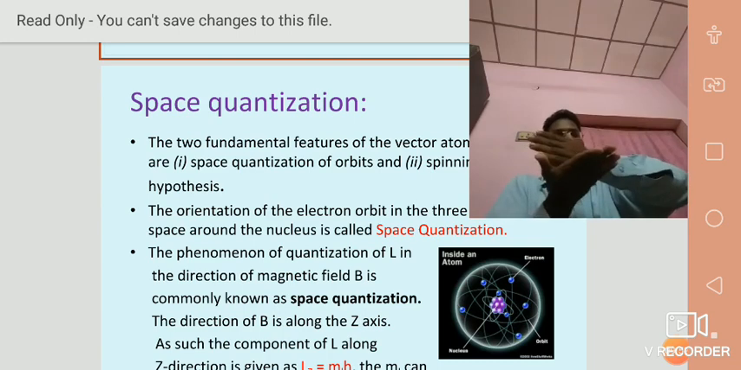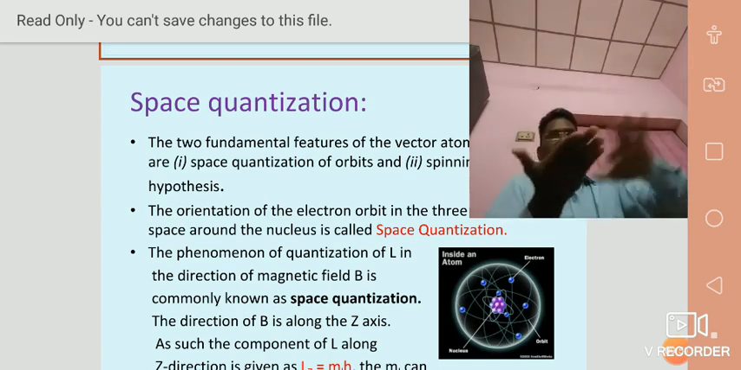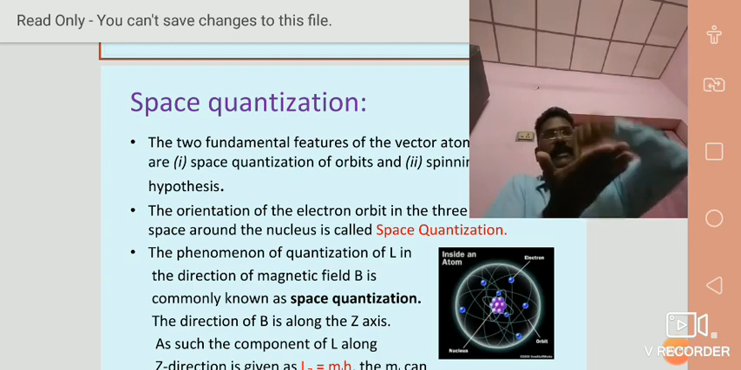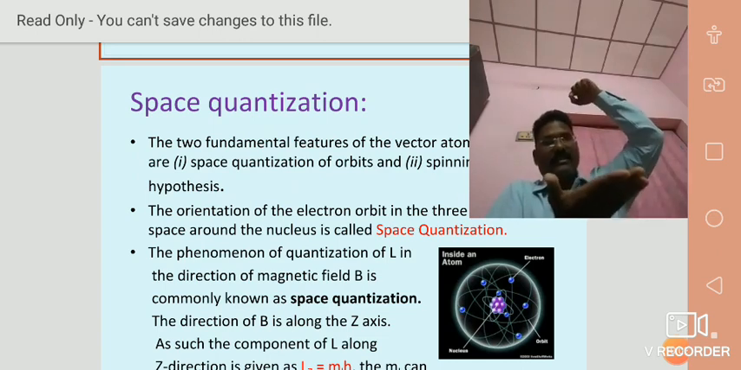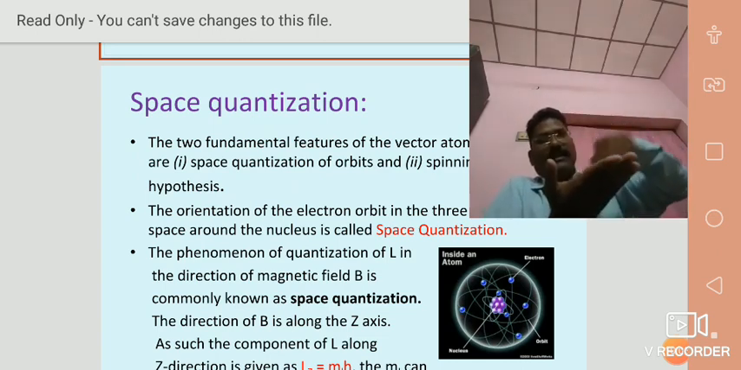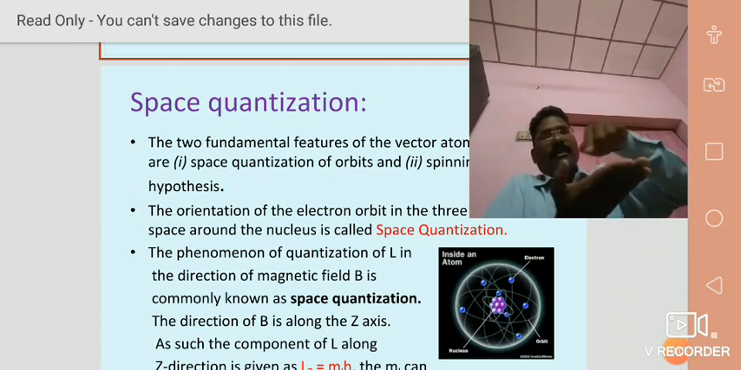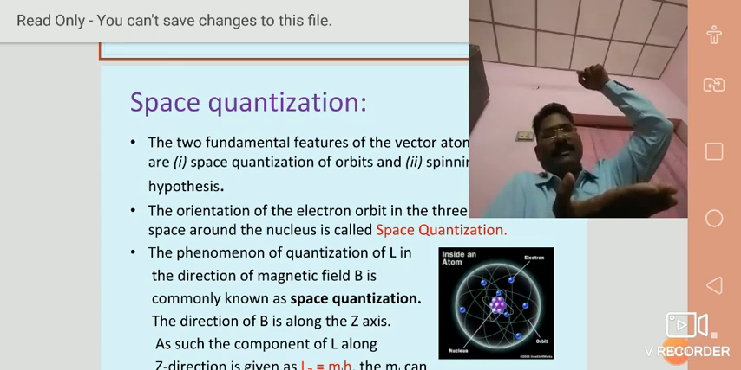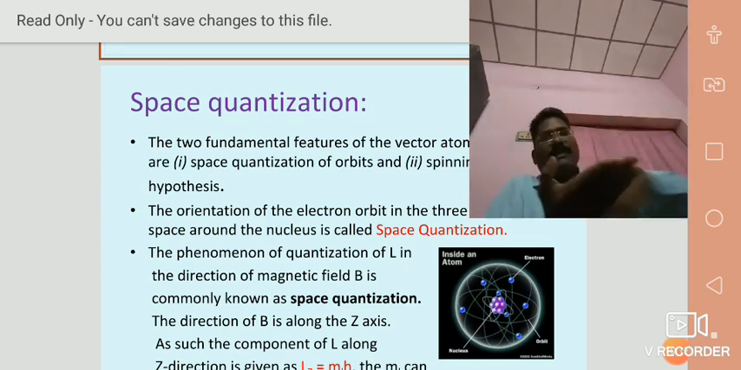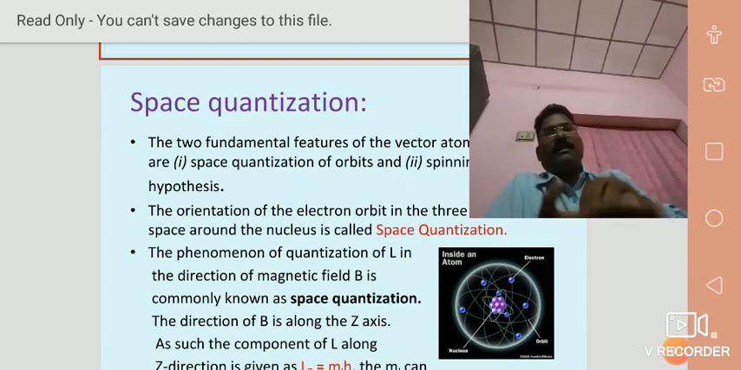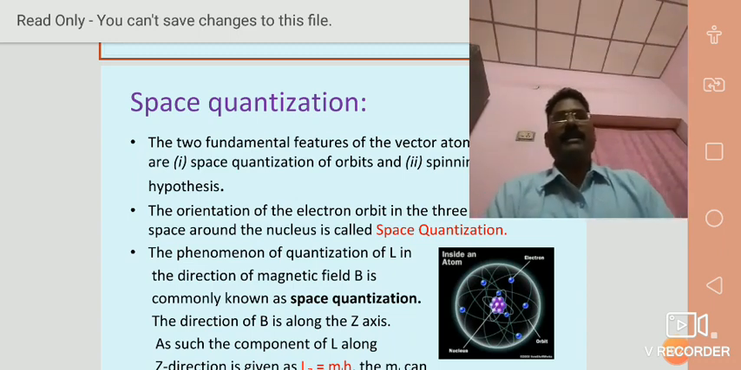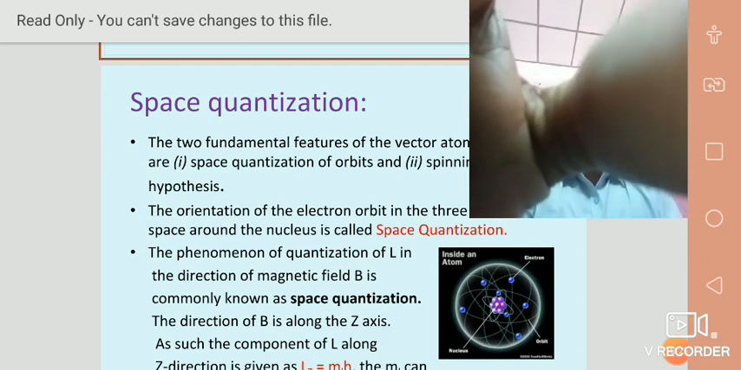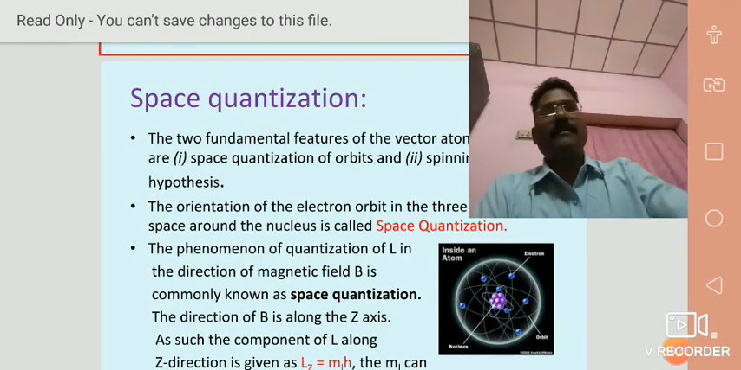Suppose it is the xy plane. If a normal is drawn to the xy plane, that is the z direction. The magnetic field is in the z direction. Therefore, if the electron is revolving in the xy plane in an elliptical orbit, the angular momentum is projected in the direction of the external magnetic field. Hence, the space is quantized. Along the normal, the quantity acting is called the orbital angular quantum number, capital L, which is projected along the direction of the external magnetic field.